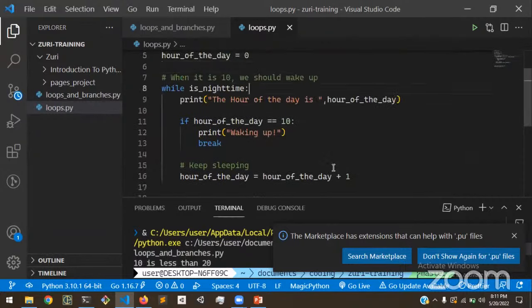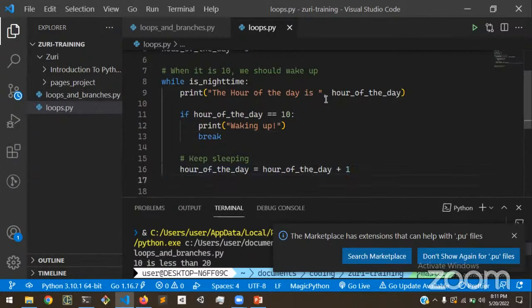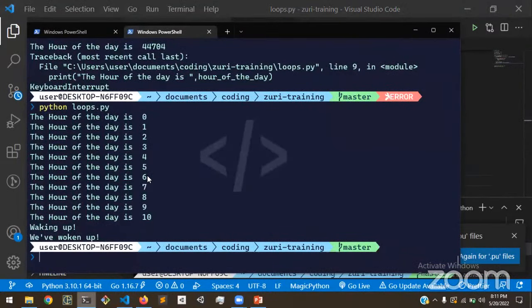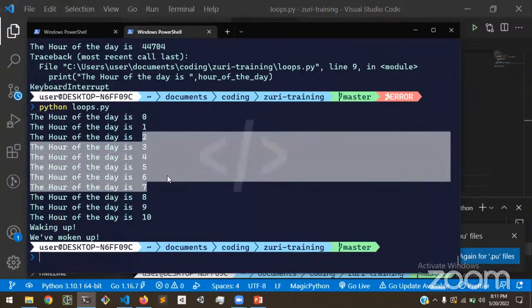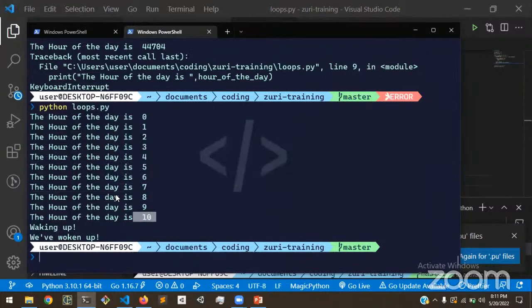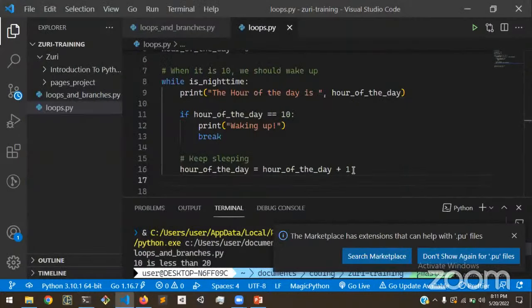So we have our break and we have our condition set. Again, this makes a ton of sense. Each time we run this loop, which is nighttime, we print the hour of the day is, and then the hour of the day. I'm going to check whether the hour of the day is equal to our target time for waking up, which is 10 o'clock, and then print waking up and break out of the loop. Else, we add an hour to the time. Now we go ahead and run that. Awesome. We first get the hour of the day 0, the first iteration of that loop. We do the same for 1, 2, 3, down to 10, and eventually get to 10, and then we wake up. And then the rest of the program runs.